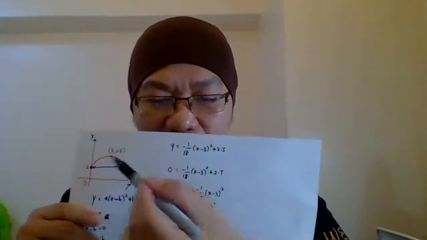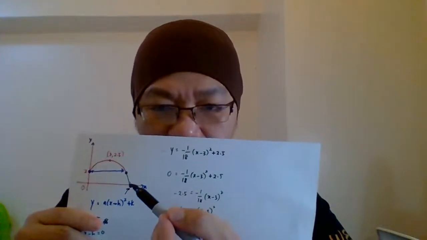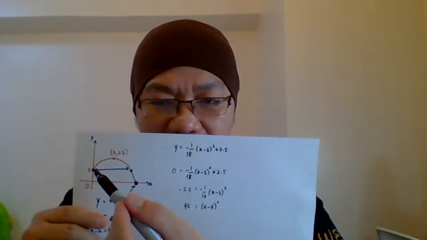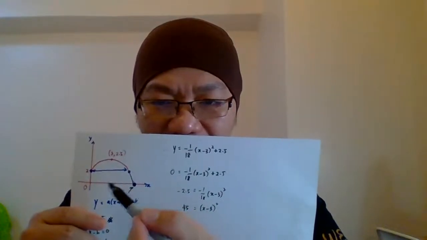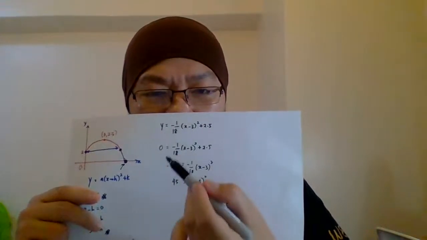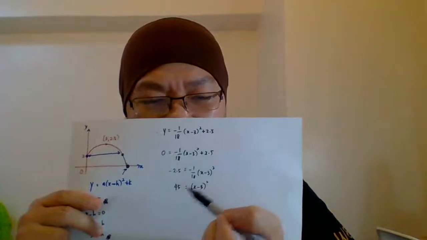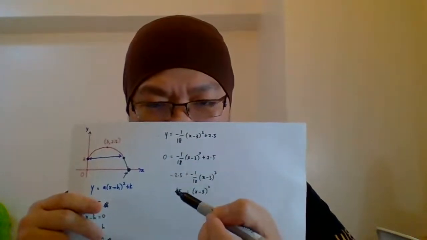This trajectory motion, I extended until it touched the ground floor. Then the ball will stop. So that means the maximum distance is not the blue color, but this red color from the origin until this black dotted point here. So when I let y equal to 0 and simplify, I get x minus 3 bracket squared equals 45. Then I move the square to the left side, it becomes square root 45. When you do the square root, you always get plus minus, 6.708.